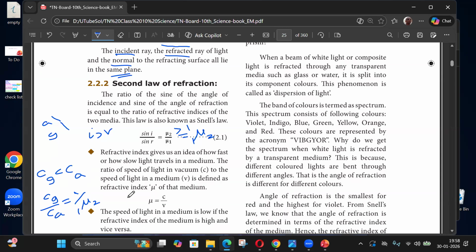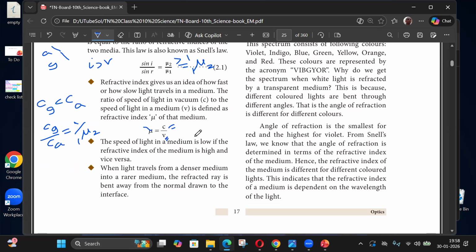Another way, the refractive index is the velocity in air, that's c, divided by the velocity in the medium, v. So it's basically the ratio of velocities. The way to remember this: if it is glass with respect to air, then it's greater than 1, so the higher value should be on top. Speed is low if the refractive index is high.